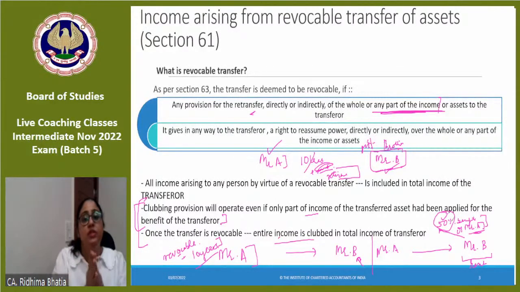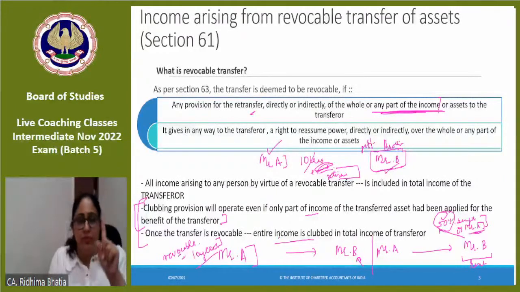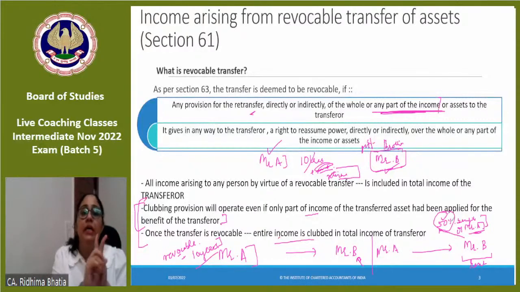So what did I say? First, you will see whether it is a revocable transfer. When could it be a revocable transfer? When the assessee still has a right on the asset or on the income generated from that asset, or the assessee is getting any benefit from that asset. That is a revocable transfer, number 1. Number 2, the income would be clubbed in the hands of who? Transferor. Number 3, even if the transferor is getting a partial benefit from that income and not the entire benefit, still the entire income would be taxed in the hands of the transferor. Clear?